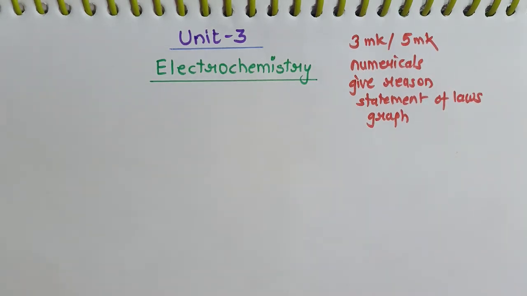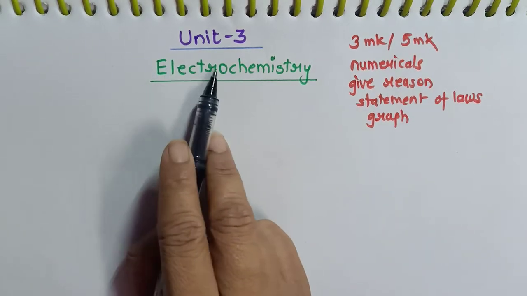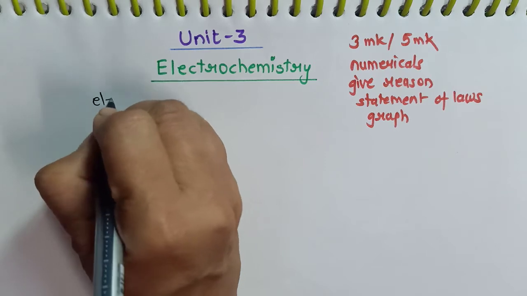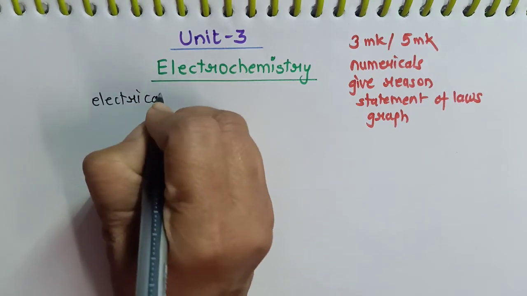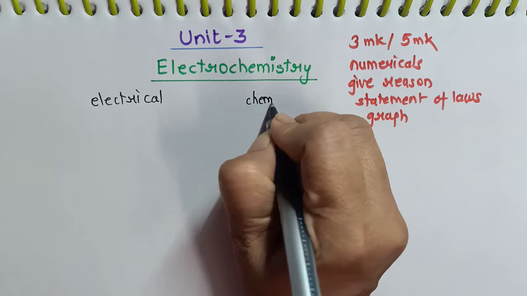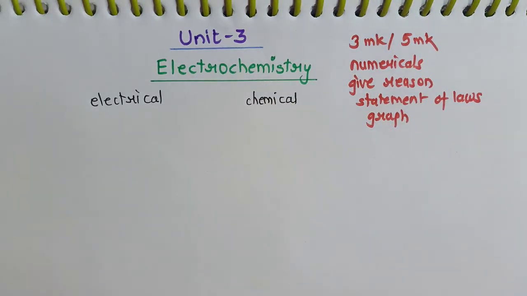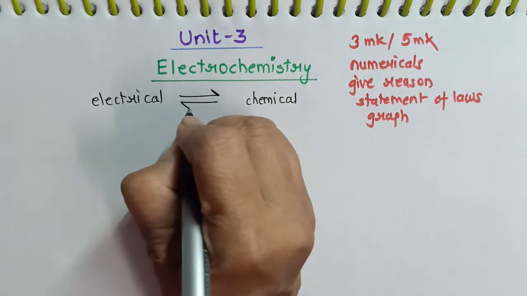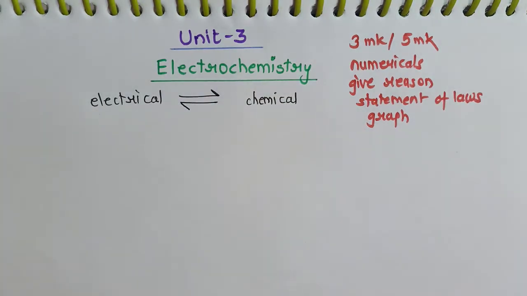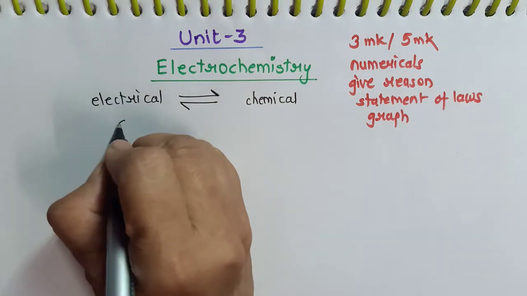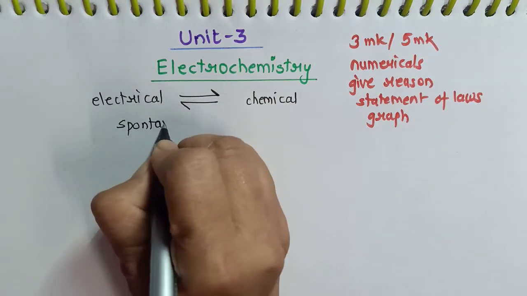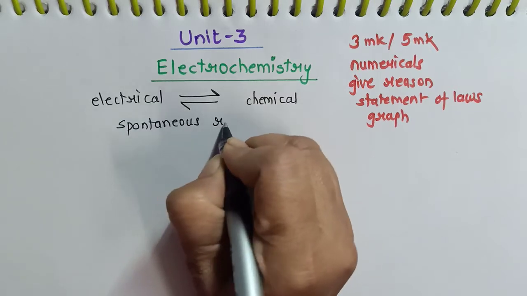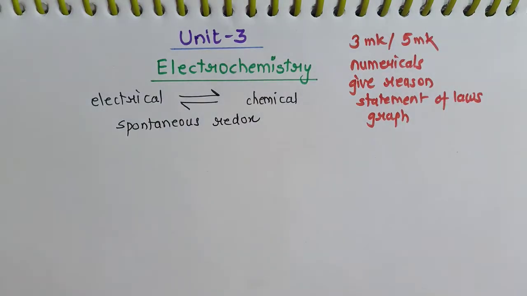Basically, what do we mean by electrochemistry? As the name indicates, it is talking about two types of energies. One is electrical energy and another is chemical energy. So here we are discussing the interconversion from electrical to chemical as well as chemical to electrical. But these processes must involve certain spontaneous redox reactions. So redox concepts are going to play a big role in this chapter.